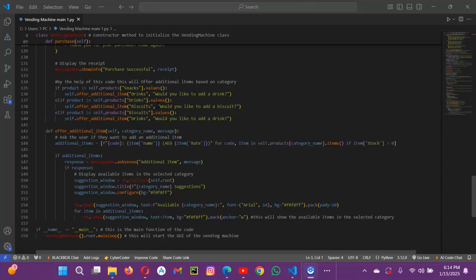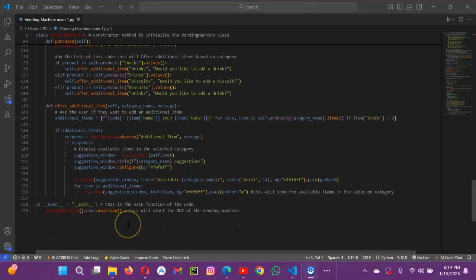And last, for running the application, we use if __name__ == "__main__". This is the main function of the code, and vending_machine.root.mainloop() will start the GUI of the vending machine. Basically it creates an instance of VendingMachine and starts the Tkinter event loop.